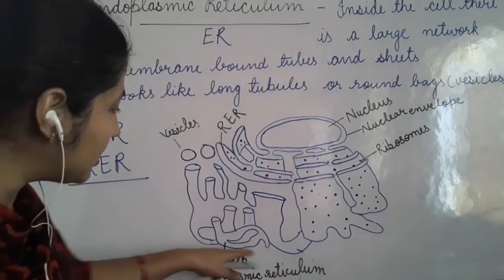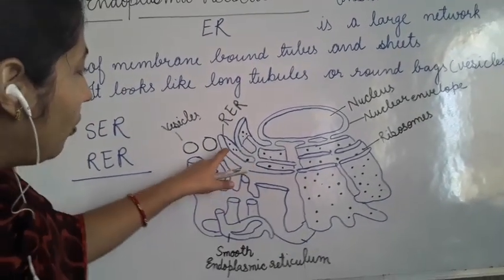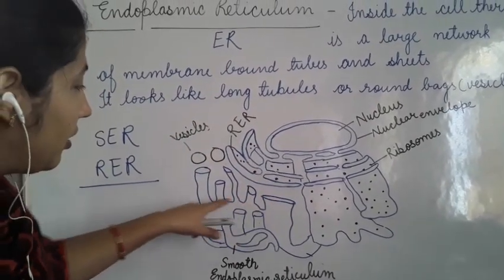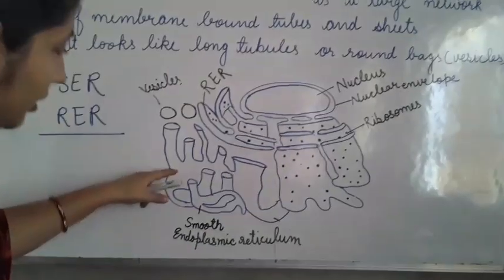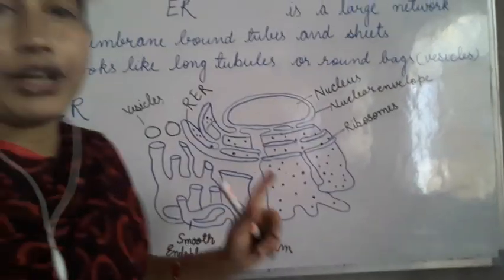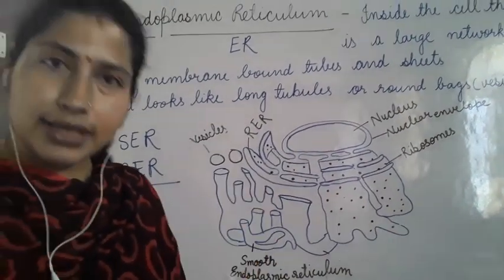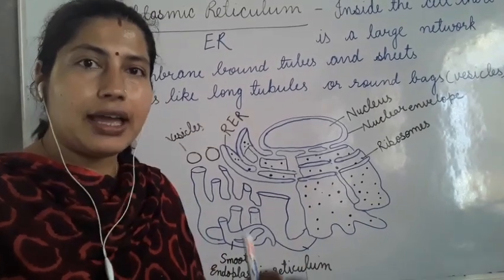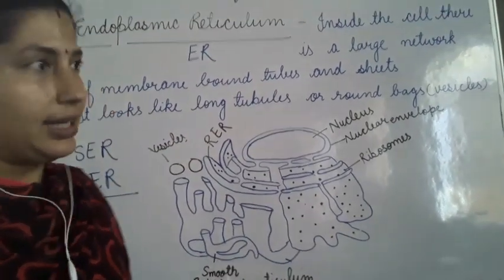And if we see this side, there are no ribosome particles. So this is called smooth ER. So two types of endoplasmic reticulum are present inside the cell. One is rough ER and another is smooth ER.